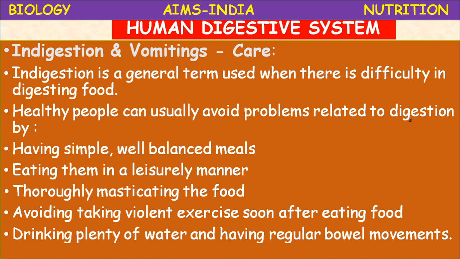At the time of eating, some people have the habit of taking water, and that must be avoided. After eating, taking water is very, very important. If there is not sufficient water, digestive problems will arise. Avoiding spicy food is one of the important precautions. Overeating is also a big problem and should be avoided. Even if your favorite food is available, you have to eat in a limited manner. Okay, children, let us proceed.